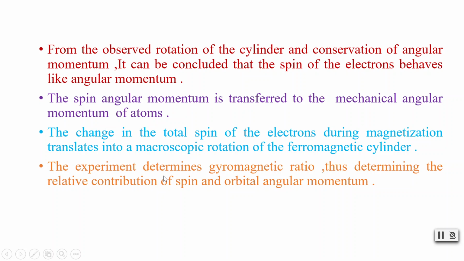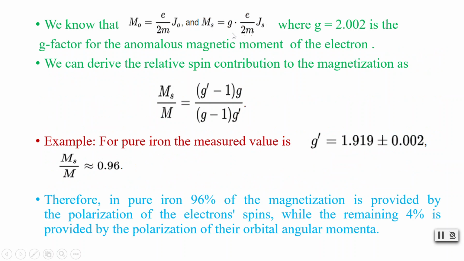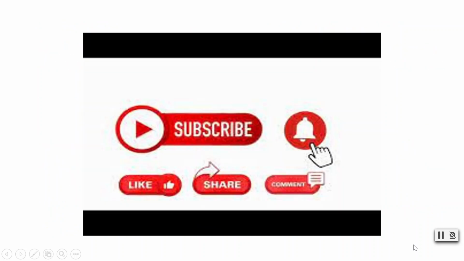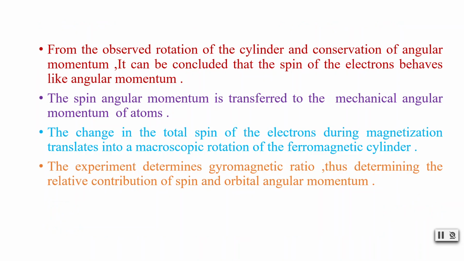Now, the experiment determines the gyromagnetic ratio, thus determining the relative contribution of spin and orbital angular momentum. So here the gyromagnetic ratio is nothing but g here. Ms is equal to g. So by determining this, it is able to tell the relative contribution due to spin and orbital angular momentum. So this is all about the Einstein-de Haas effect, and I hope you understood well.